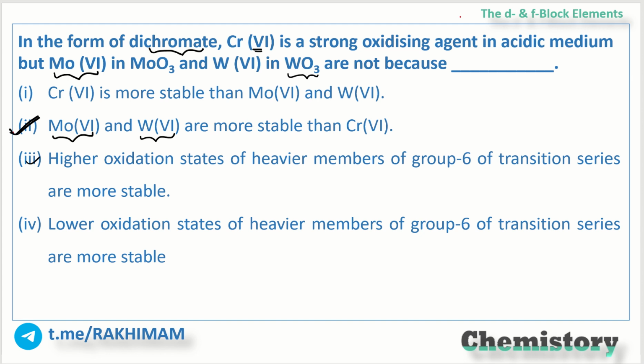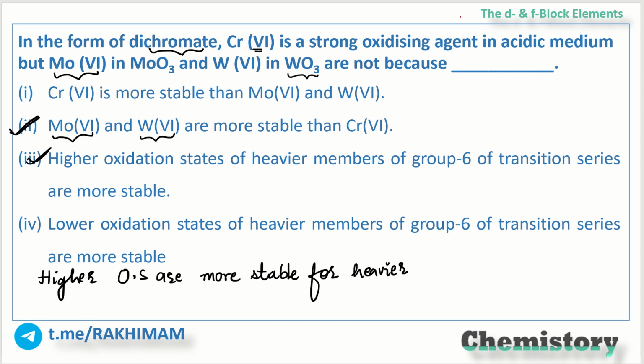Also, higher oxidation states of heavier members of group 6 of the transition series are more stable. Now listen to me very carefully. In d block elements, I just want to make a note over here: higher oxidation states are more stable for heavier elements.